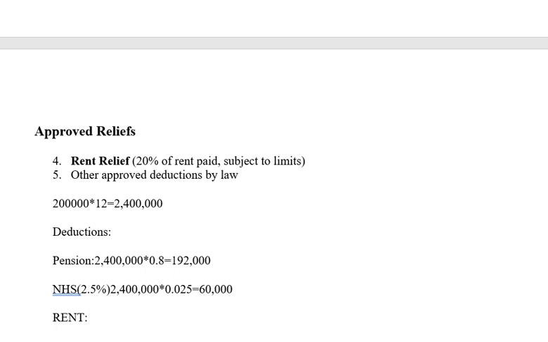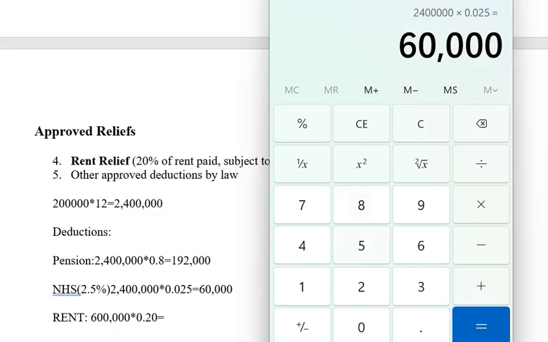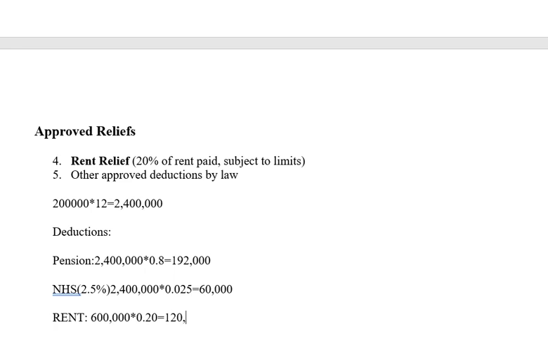So let's assume, give or take, that your annual rent is 600,000, let's say you are living in a one-bedroom apartment in Abuja. 600,000 multiplied by 20%, that is 0.2, is equal to 120,000. So you're allowed to relieve 120,000.